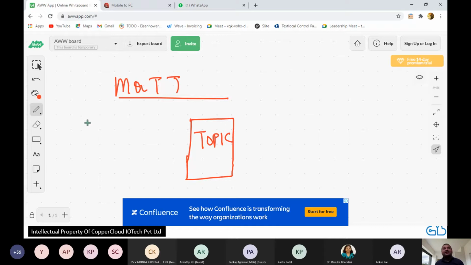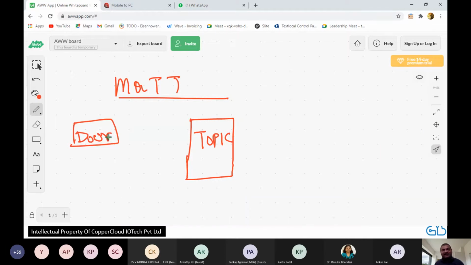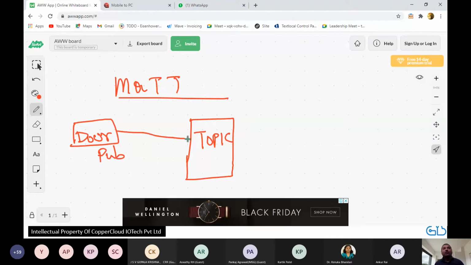Let us say that you have a door. These are things, right? Remember the definition of IoT: connected things which are collecting and exchanging data. So the door is, let's say, a publisher. It is publishing open or close, and that goes out to a topic.